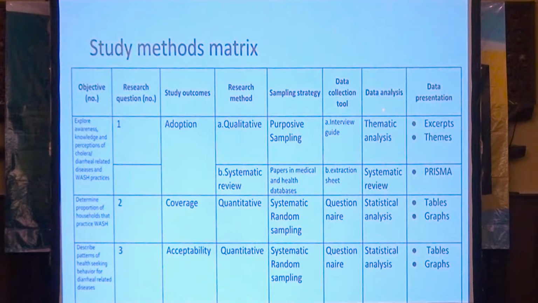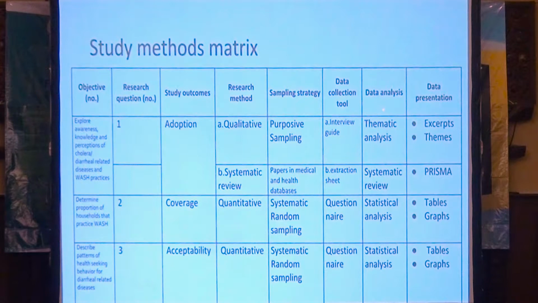For the second objective, which is to determine the proportion of households that practice WASH, we think the outcome will be coverage. That will tell us about the coverage. The method will be quantitative. We shall use a systematic random sampling method, and the questionnaire will be used to collect the data. We shall perform statistical analysis, and then the data will be presented in the form of tables and graphs.